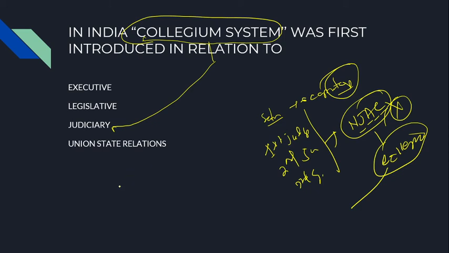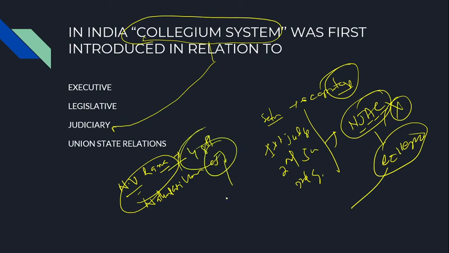Another important piece of information I want to share. Currently, Mr. Justice N.V. Ramana took charge of the Chief Justice of India position recently. The full form of NV is Nathulapati Venkata Ramana, who is the 48th Chief Justice of India. His predecessor was S.A. Bobde, who recently retired. Right? So all these things are very important. The collegium system is associated with the appointment of judges in the judiciary structure.